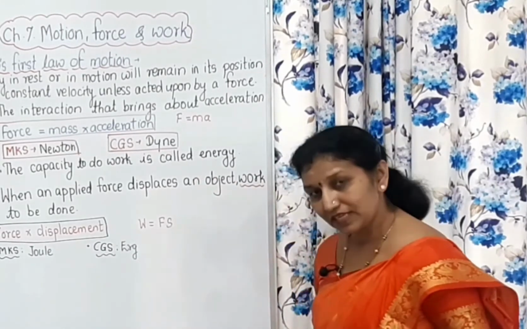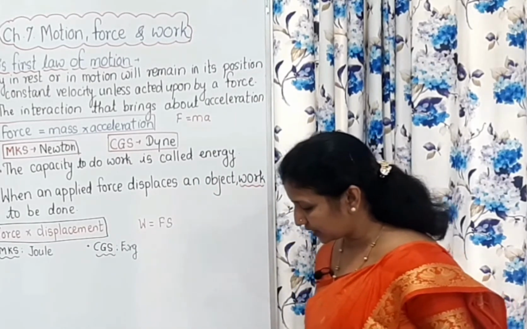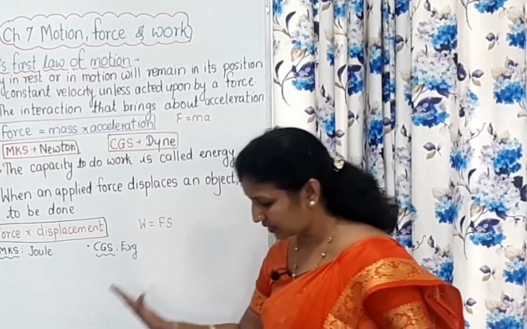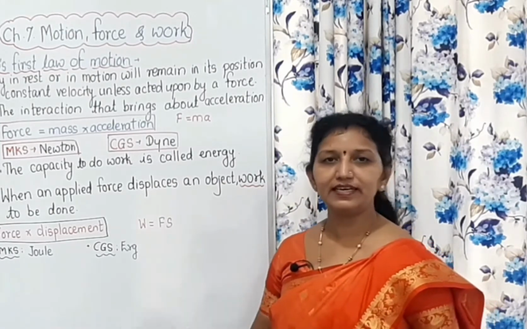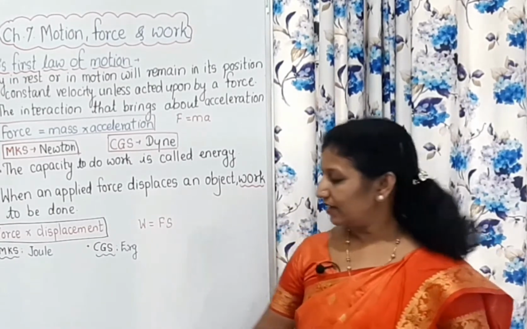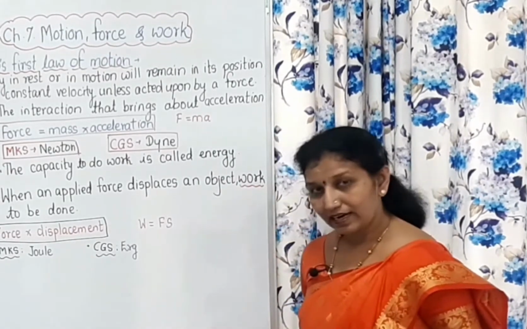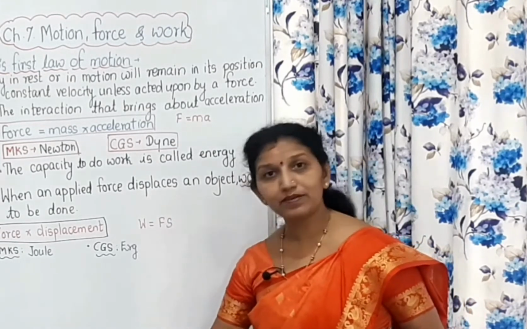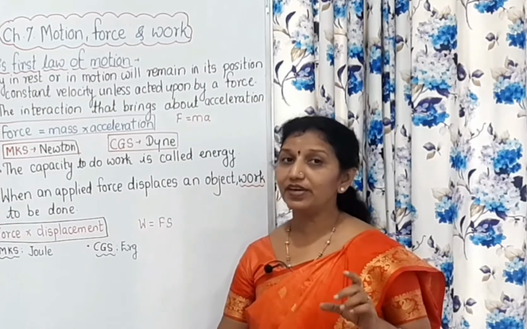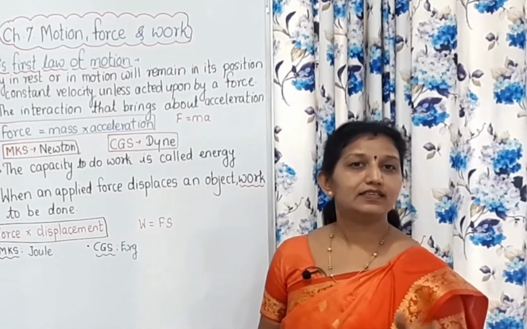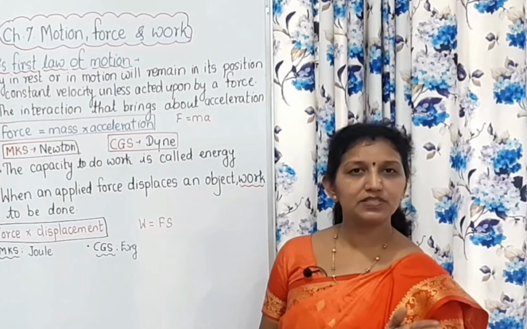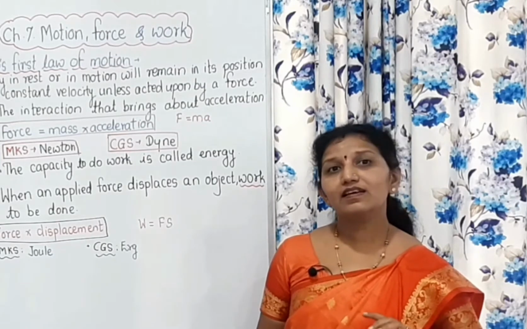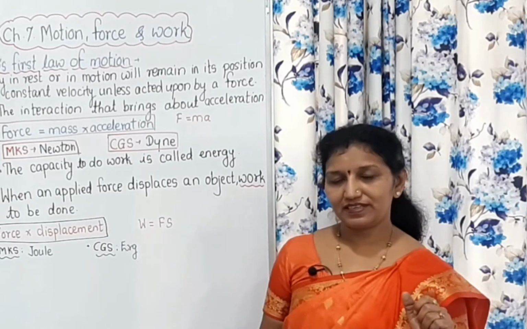For example, if this pen is in a stationary position, I will move it with the help of force. I have applied force and it moved. Then if this pen is moving and I want to stop it, what do I have to do? I have to apply force. That means a moving object can be stopped and a stationary object can be moved with the help of force. Also, it can change the shape of an object.